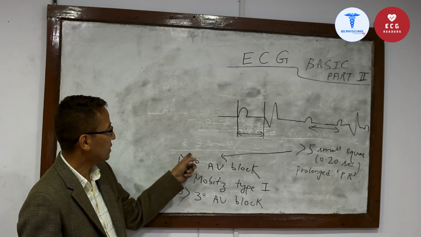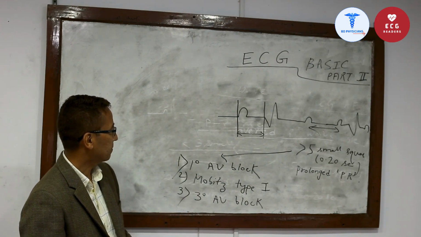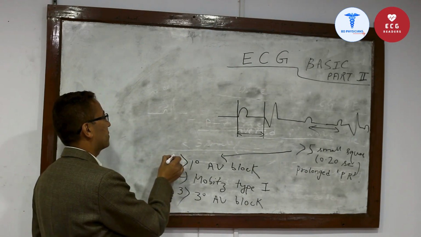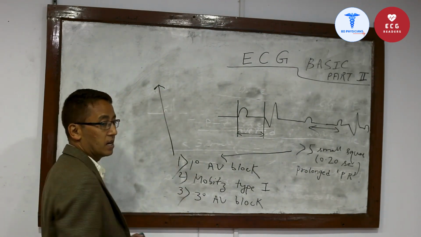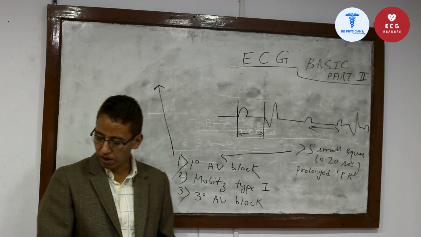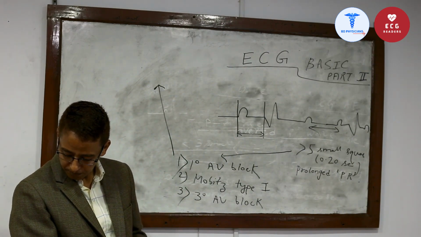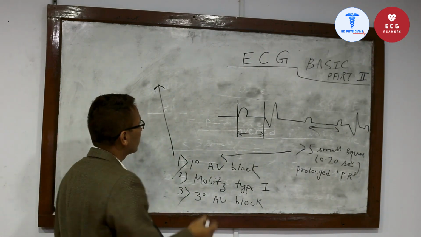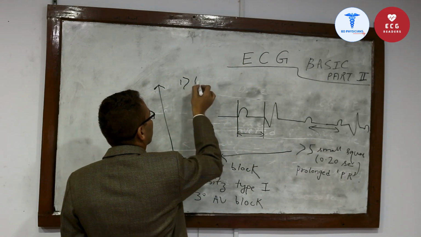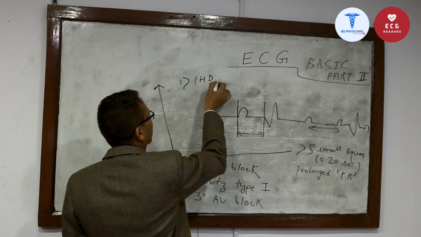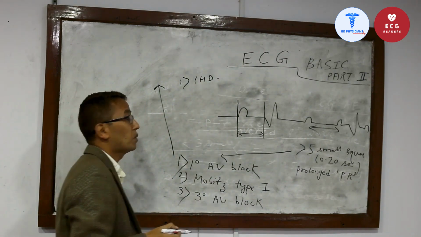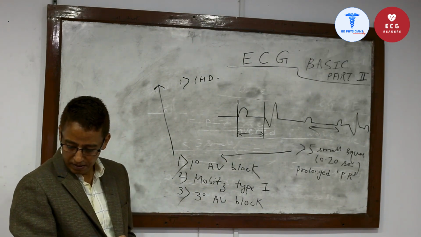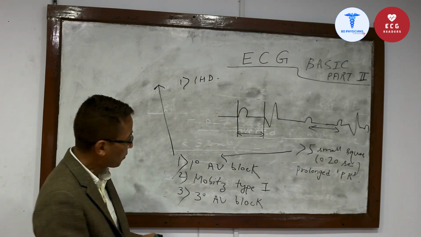Then the question comes, what are the causes of first degree AV block? The causes of first degree AV block are, number one, ischemic heart disease, and hypokalemia.